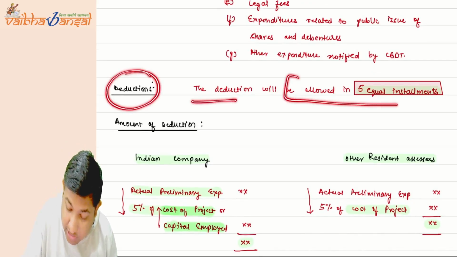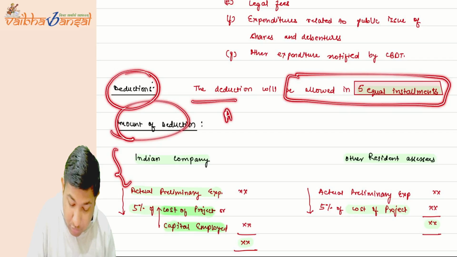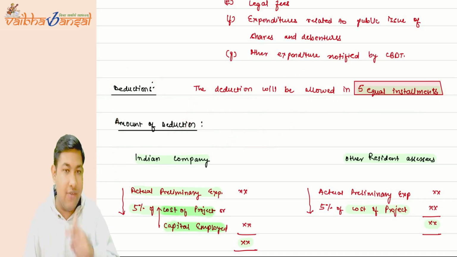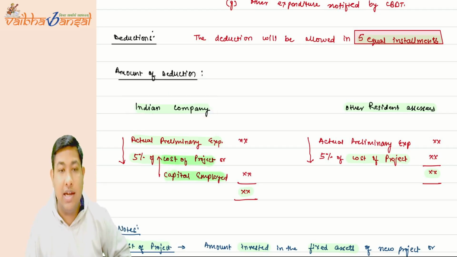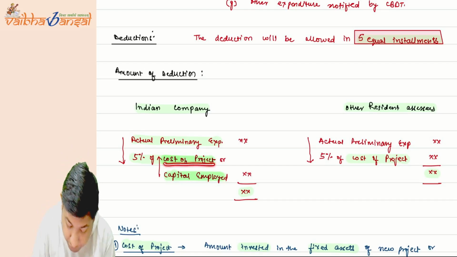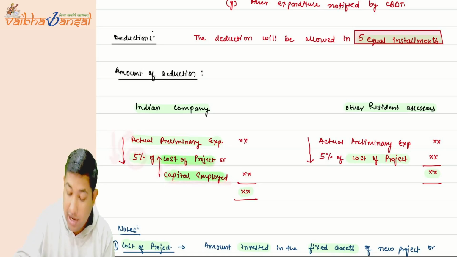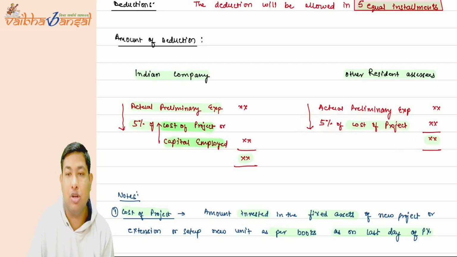Now, what are the deductions? The deduction will be allowed in 5 equal installments. What will be the amount of deduction? We will calculate the amount of deduction divided by 5. You have to take it in 5 equal installments. Now what is the amount? If you are an Indian company, then you have to compare the cost of project or capital employed, whichever is higher. Take 5% of it and compare it with the actual preliminary expenses. Whichever is lower is your amount of deduction. And for other resident assessees, the actual preliminary expenses or 5% of the cost of project, whichever is lower, will become the amount of deduction that you have to take.